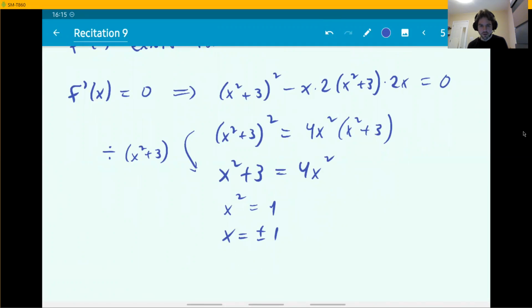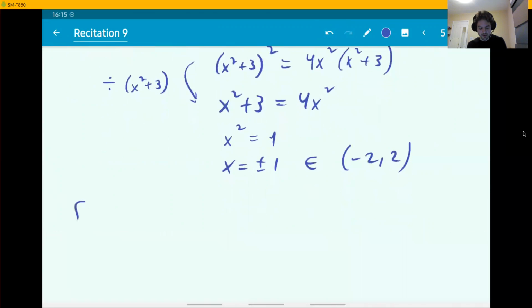We find 2 critical points, plus or minus 1. They are actually inside of the domain where we look for critical points, the interval with open ends, right? Minus 1 and 1 are between minus 2 and 2, as given by the problem. So we do need to find the values of the function, f of 1 and f of minus 1. Now you go back to the function, and you plug in 1 and minus 1. You're going to find 1 over 16 and minus 1 over 16.